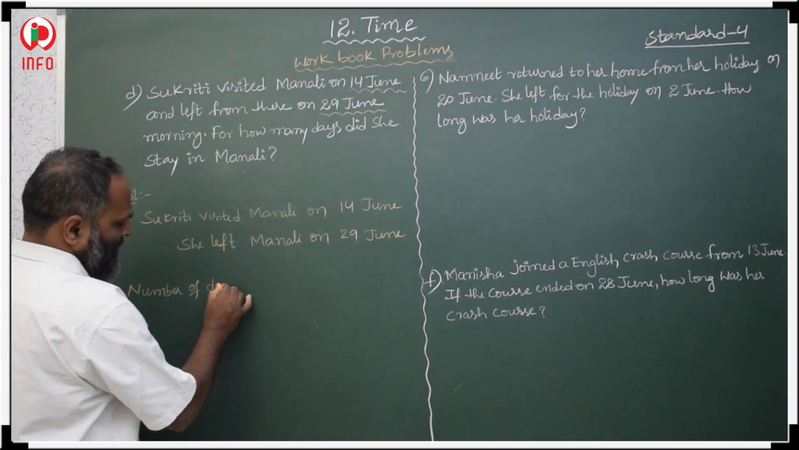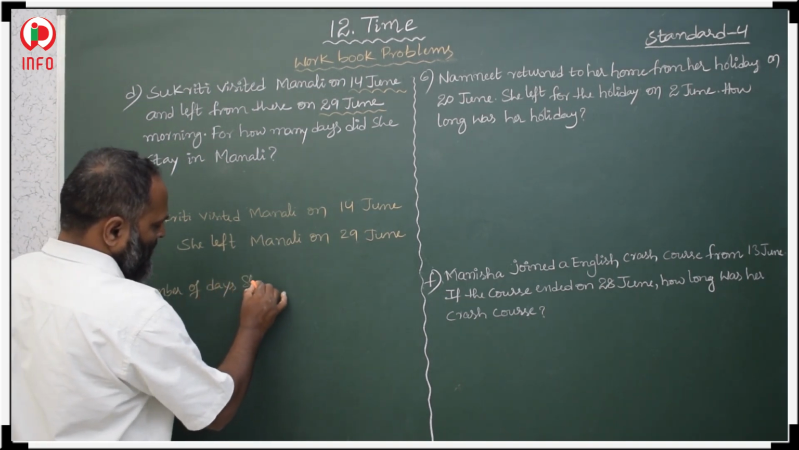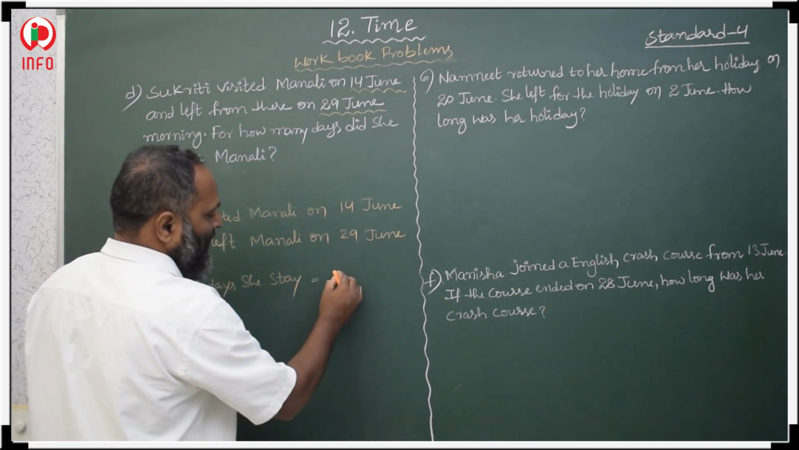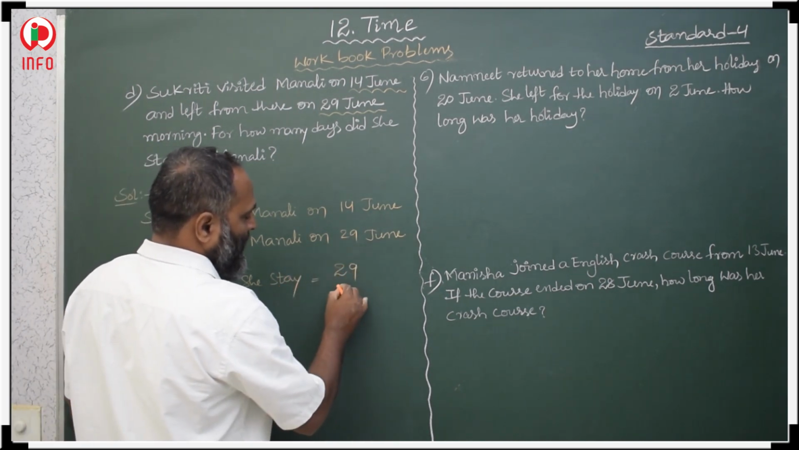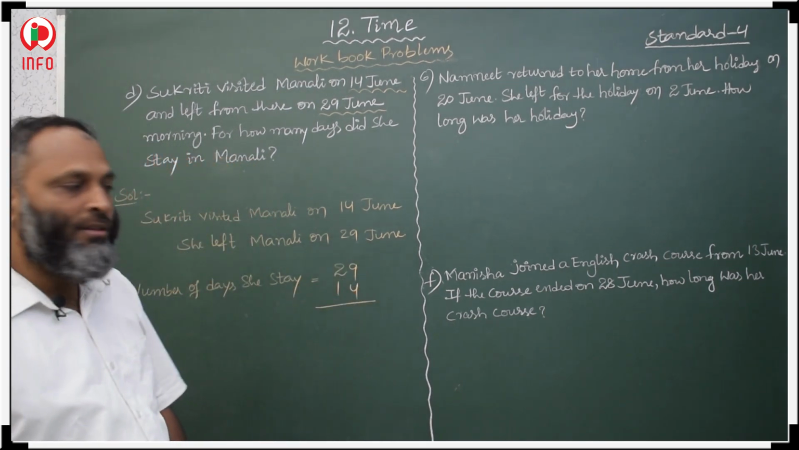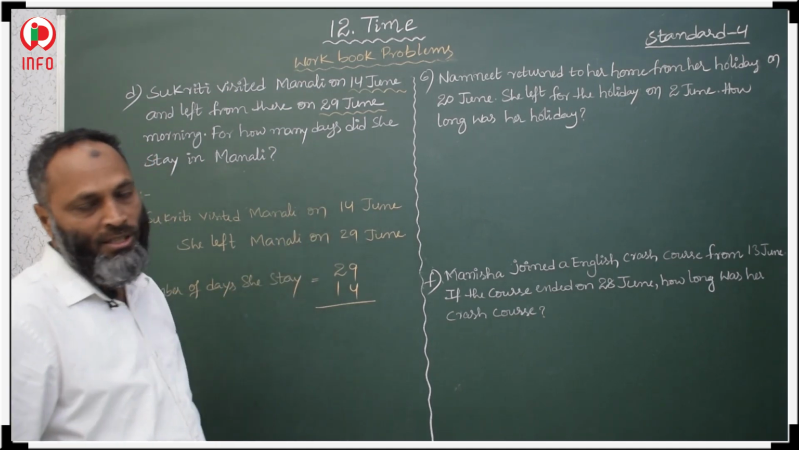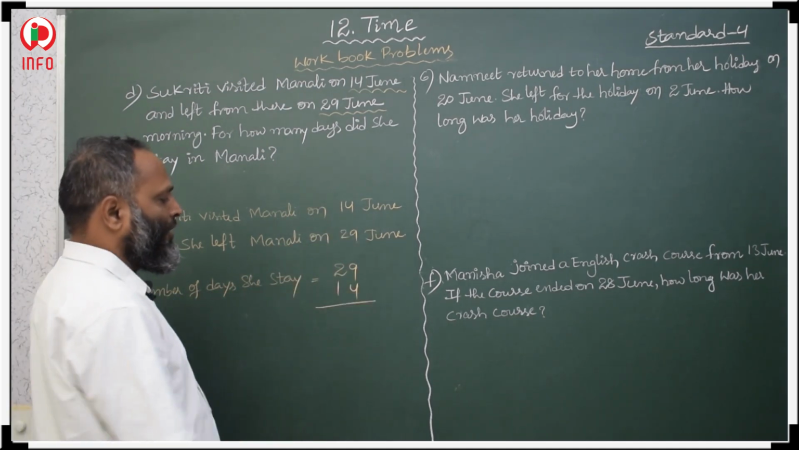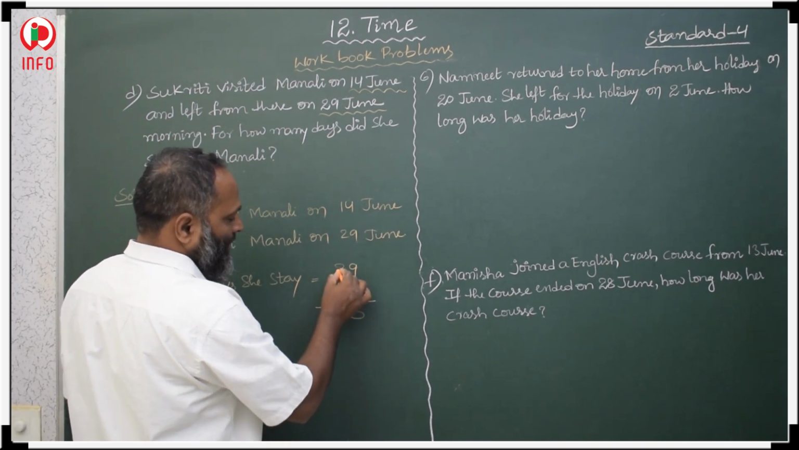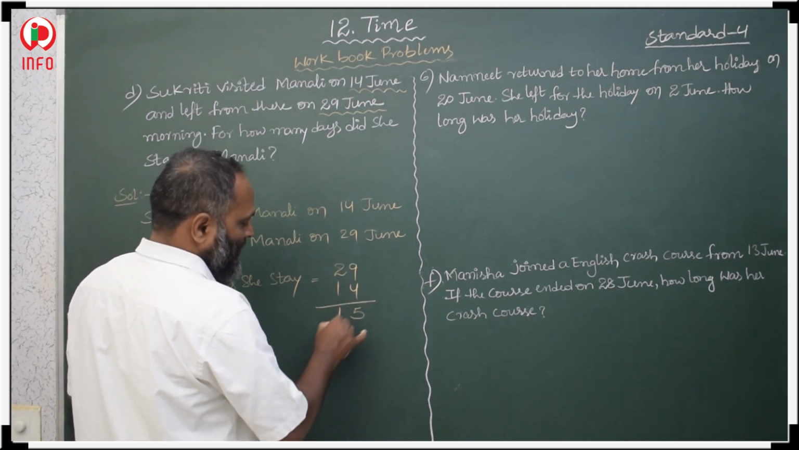Number of days she stay is equal to 29 minus 14. We are not including this 29, no? So no need to decrease 1, means no need to take 13th June. Okay. 9 minus 4, that is 5, and 2 minus 1, 1.